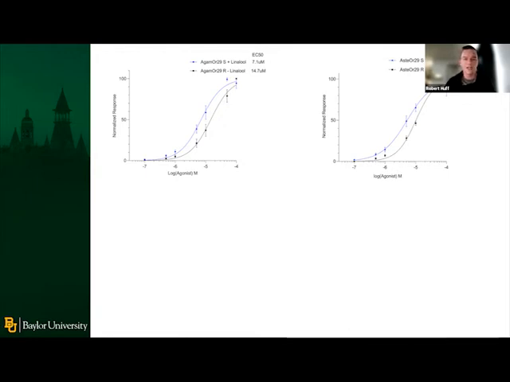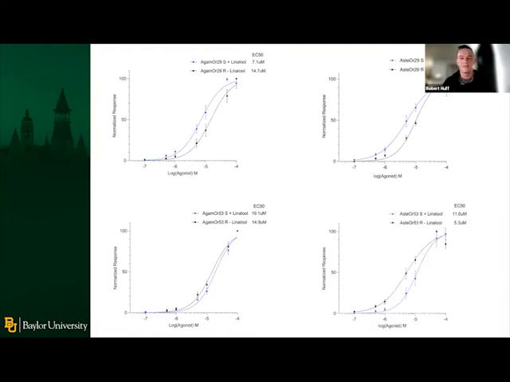But when I tested out the OR53 homologs, I actually saw the complete opposite. In this case, the black line for R- linalool is going to be on the left-hand side of the graph, signifying it's likely the better ligand for this given receptor. And the same thing held true when I took a look at Anopheles stephensi OR53.